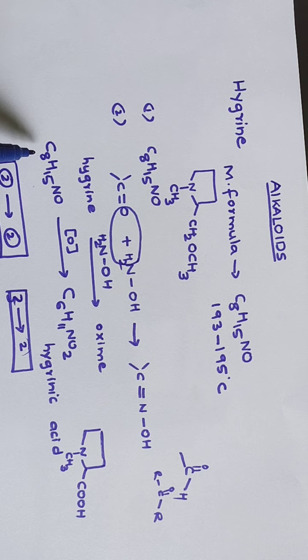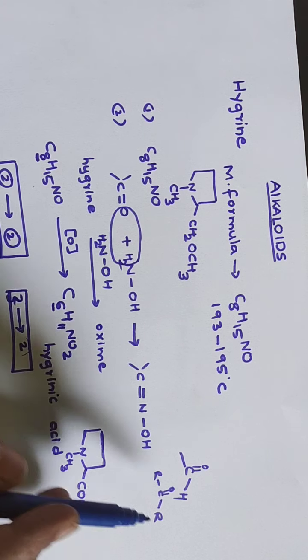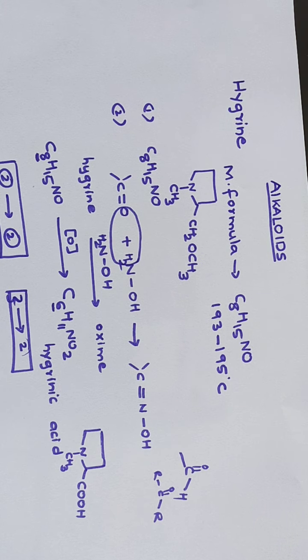Now look at this. The starting material, hygrine, contains 8 carbon atoms. On oxidation you are getting 6 carbon atoms. That means there is a bond cleavage taking place, so the carbonyl group should be ketonic only. So this molecule on oxidation gives you hygrinic acid. This confirms the presence of a ketonic group in the hygrine molecule. Okay, hope you're getting this.